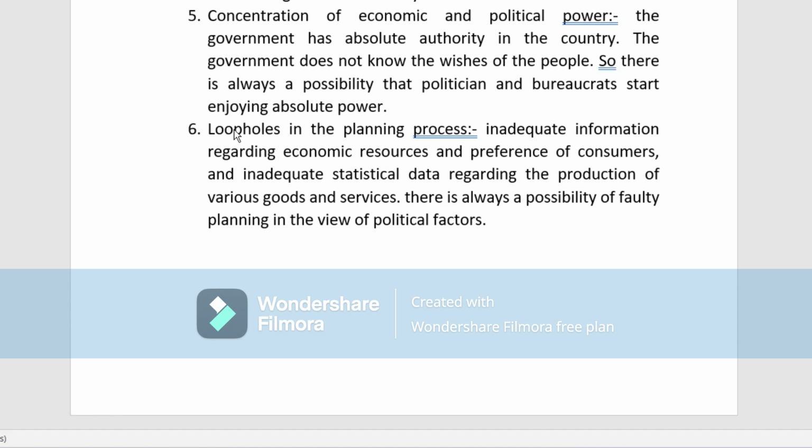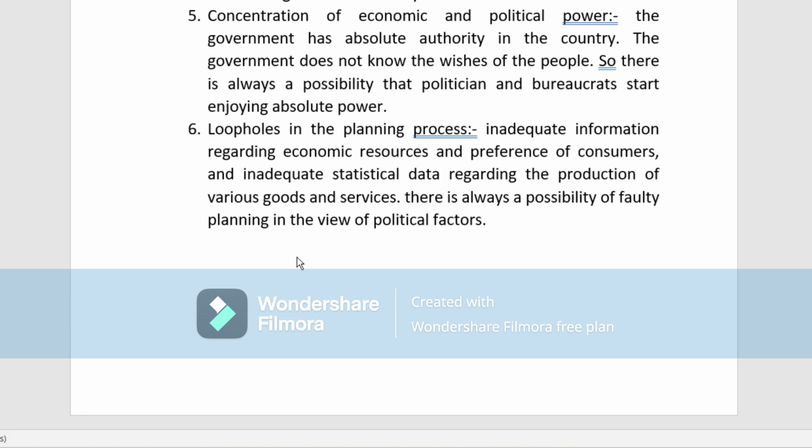Next is loopholes in the planning process. Loopholes are inadequate information regarding the economic resources and preferences of the consumer, and inadequate statistical data regarding the production of various goods and services. There's always a possibility of faulty planning. So these are the loopholes in the planning process.